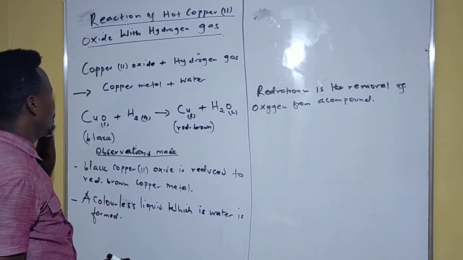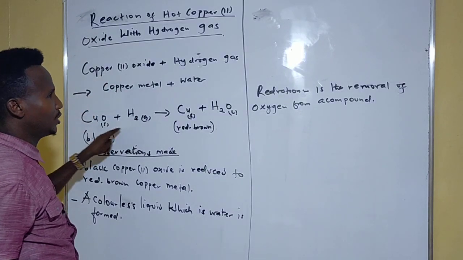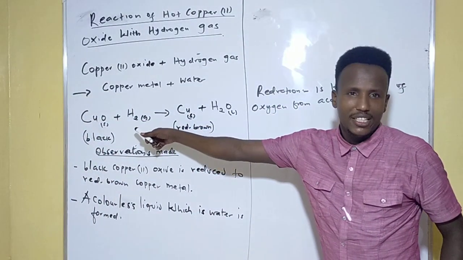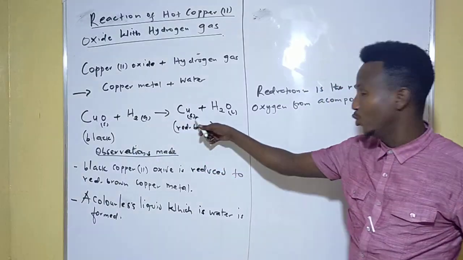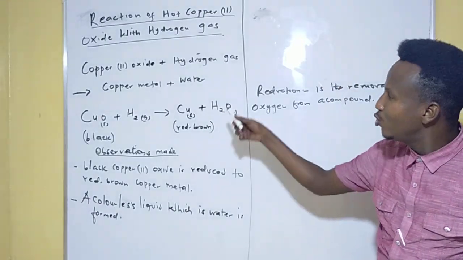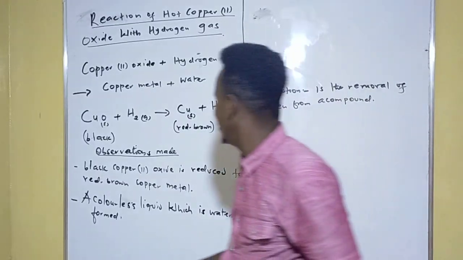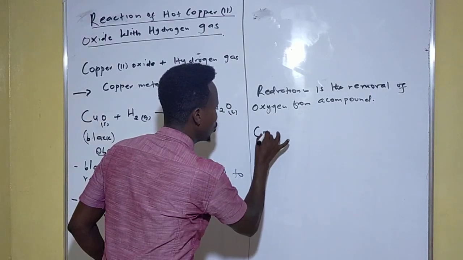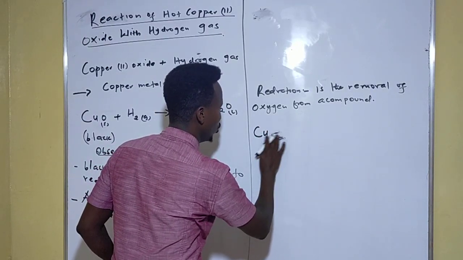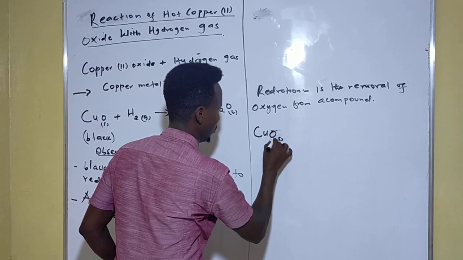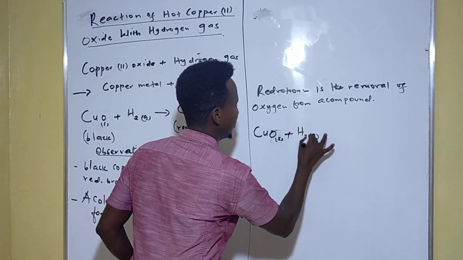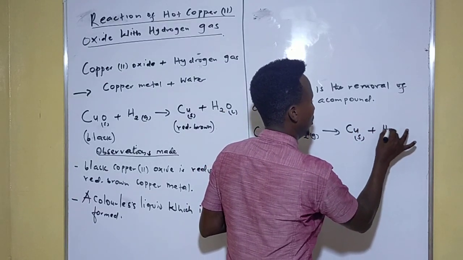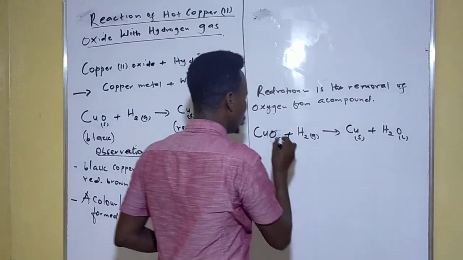Okay, now, which of these two is undergoing reduction? Copper 2 oxide and the hydrogen gas. Copper 2 oxide, which was black in color, was reduced to red brown copper metal. So copper 2 oxide is undergoing reduction. Let's write that: copper 2 oxide, which is solid, plus hydrogen gas gives us copper metal, which is solid, plus water, which is liquid.